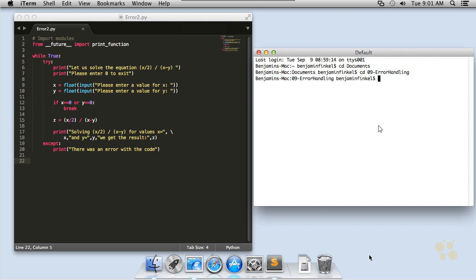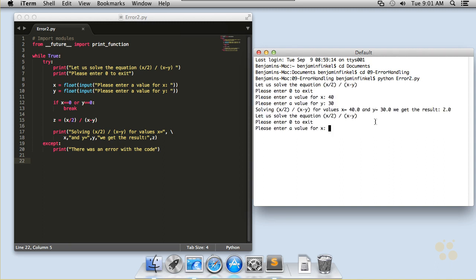So let's see it in action. First of all, go ahead and say python error2.py. I'll go ahead and do 40, 30. You can see that it still executes just the same way as before. Because I keyed in proper values, there was no exception run into inside of my code, and the code under the except block here never executed. It's sort of like an if-then-else statement. Because I didn't hit that trigger for one particular clause, my if clause, that code was skipped over.